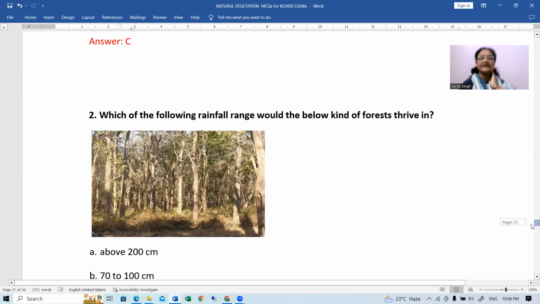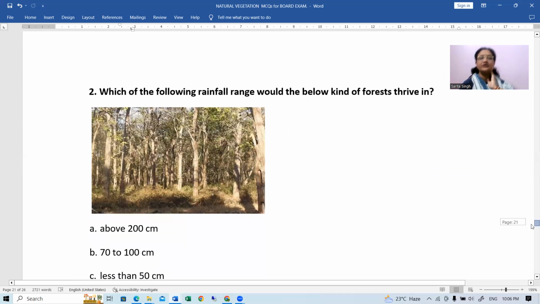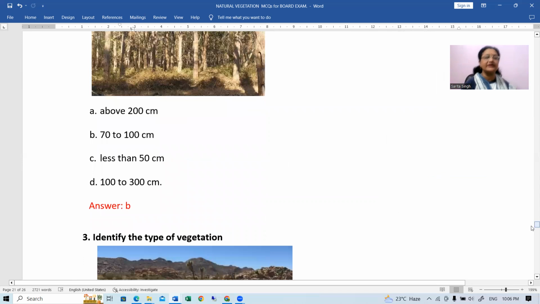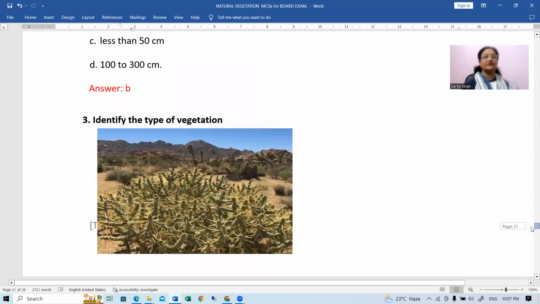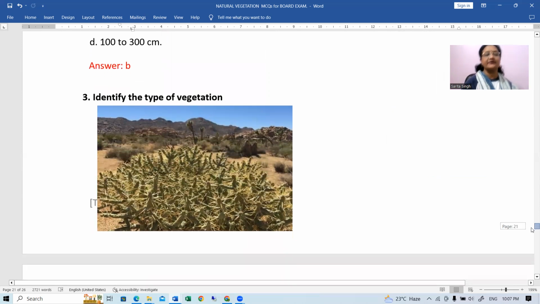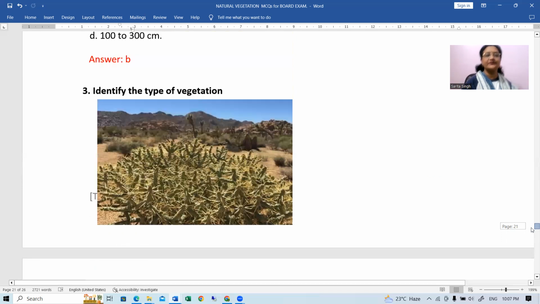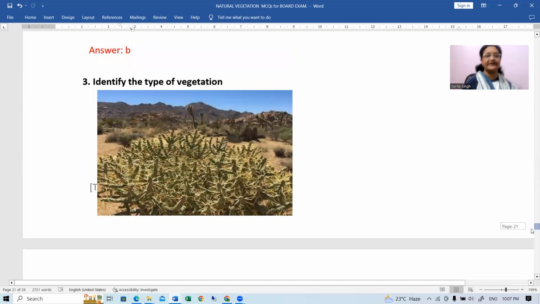Which of the following rainfall range would the below kind of forest thrive in? कौन से रेनफॉल रेंज में ये सरवाइव करता है? That is 70 to 100 centimeters. Okay. You can say dry deciduous type vegetation. Next, identify the type of vegetation. Saprophytes, xerophytes, aerophytes, aridophytes. So the answer is going to be xerophytes.